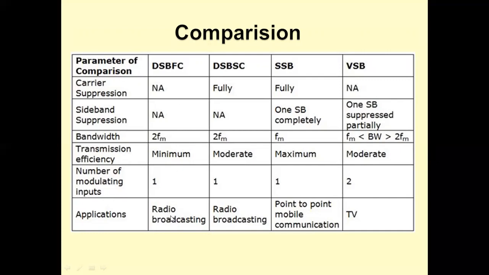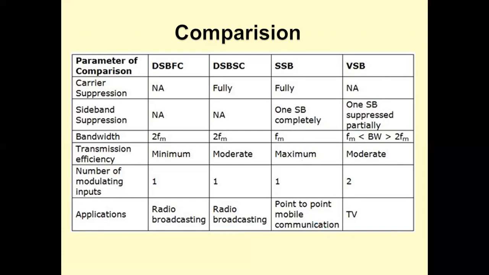Applications of AM, radio broadcasting. DSBSC also radio broadcasting, but the DSBSC is generally used for generation of SSB. SSB modulation, point-to-point mobile communication, landline telephony, carrier systems. These are the various applications of SSB. Whereas VSB, voice signal transmission of television picture and telegraph. These are the various applications of VSB.